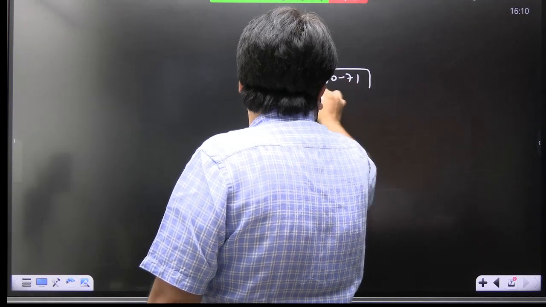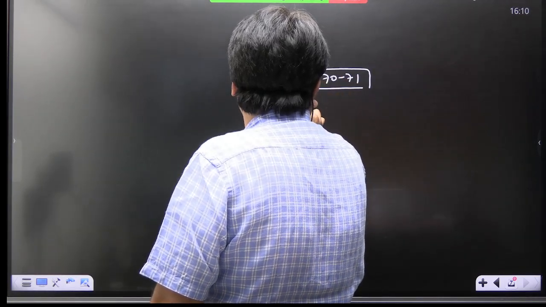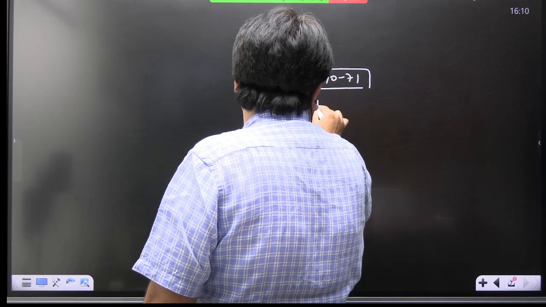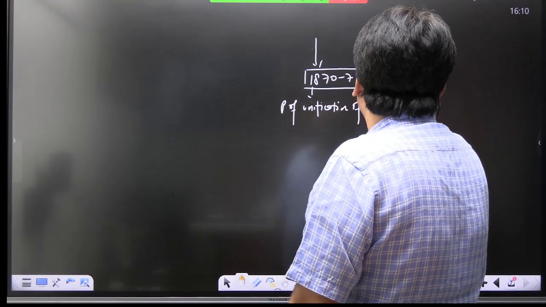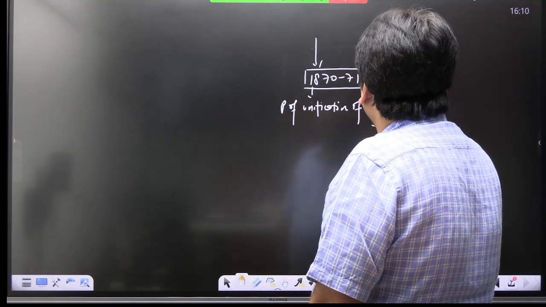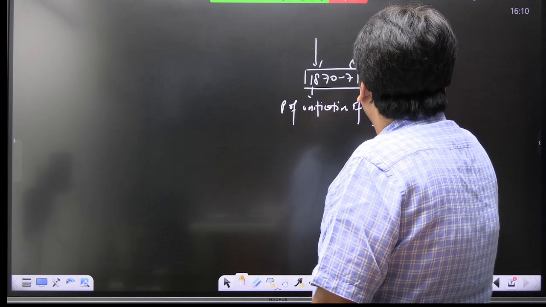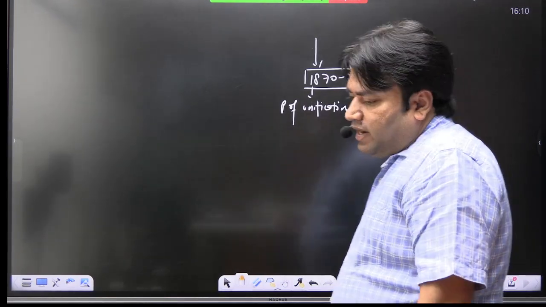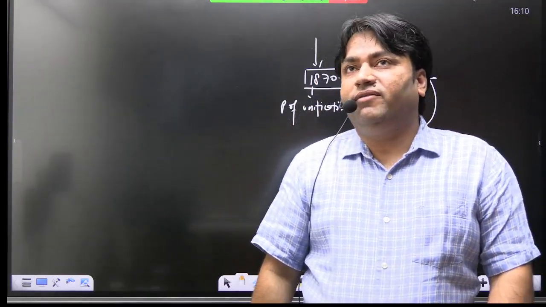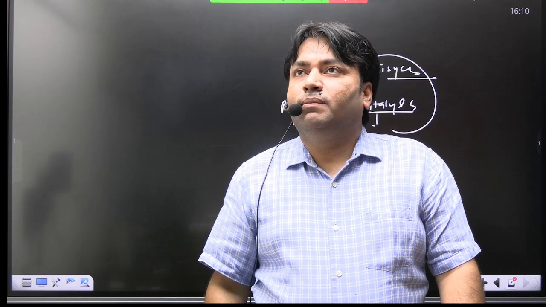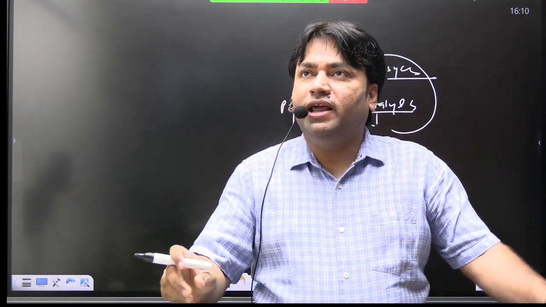Now, there is another important development in Europe, and that is in the year 1870-71. And what is this? This is what is called the process of unification of Italy and Germany, completed this year, 1870-71. बताओ ये अचानक हो जाएगा क्या? Is it a sudden event?